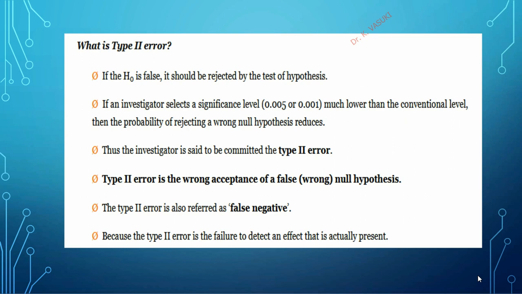The type 2 error is also referred to as false negative, because the null hypothesis is false, but we are accepting it in the negative way. That's why we call it false negative, because the type 2 error is the failure to detect an effect that is actually present. So, as a researcher, we are failing to find the actual effect on a particular phenomenon.